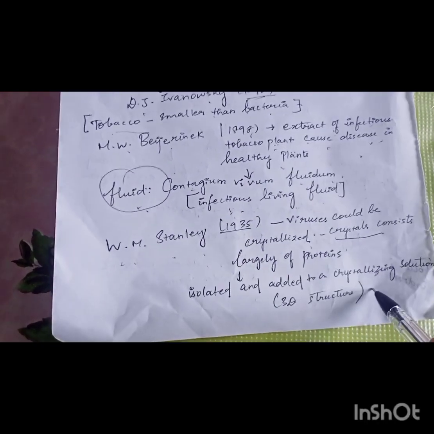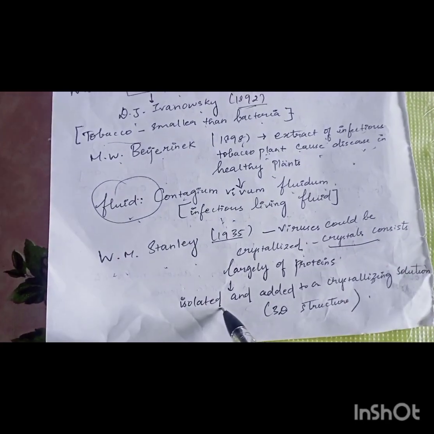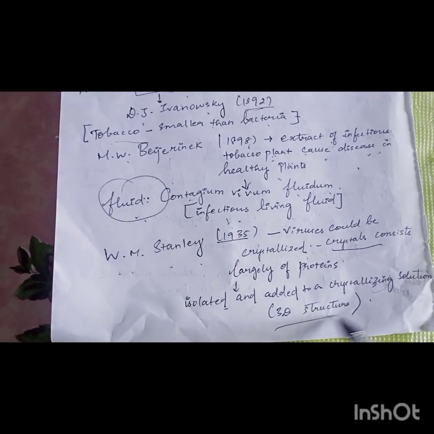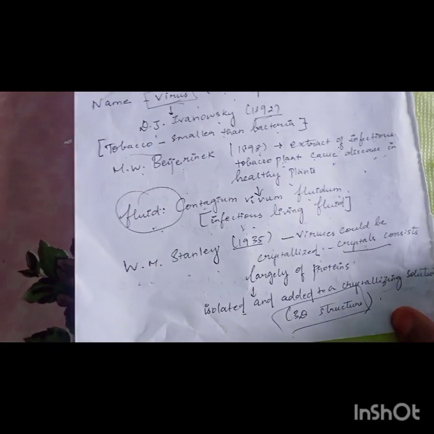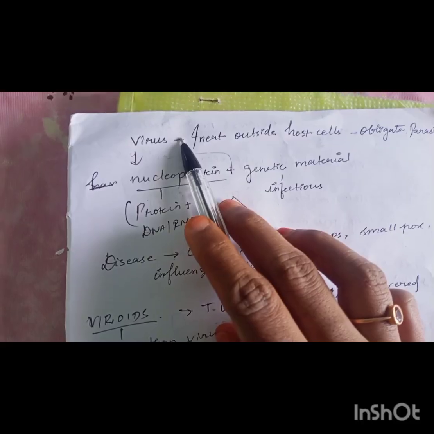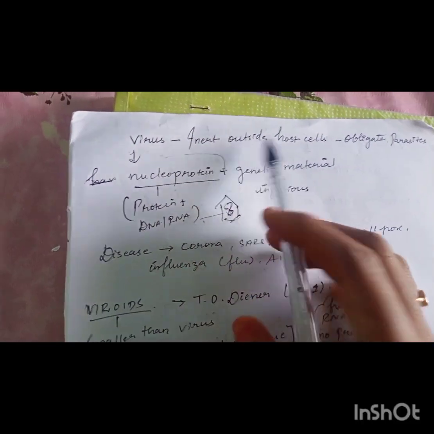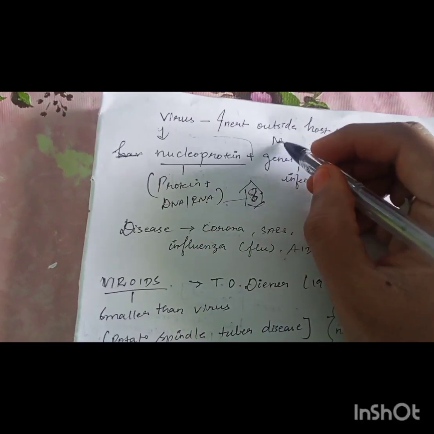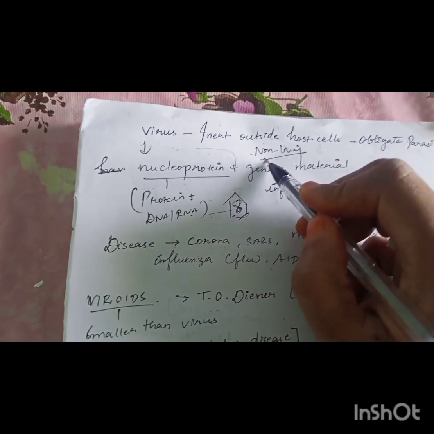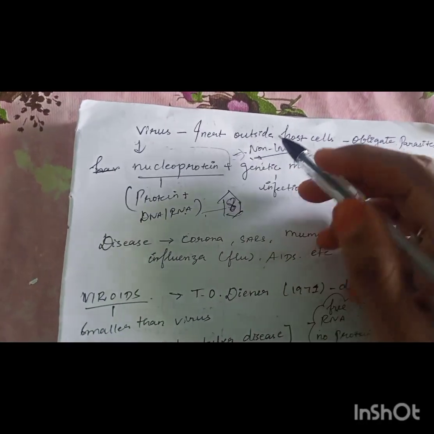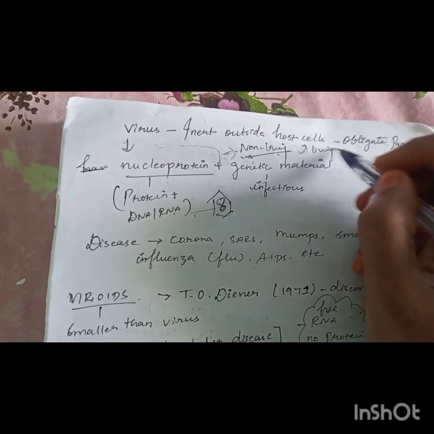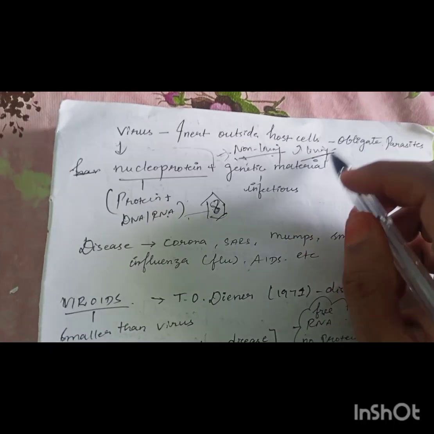How can it be crystallized? First it has to be isolated, and then a crystallizing solution is added to that, and finally it results in the formation of a stable 3D structure. Once a virus comes out of the living cell, it acts as a non-living thing, and once it enters the living cell, it starts to behave like a living thing.